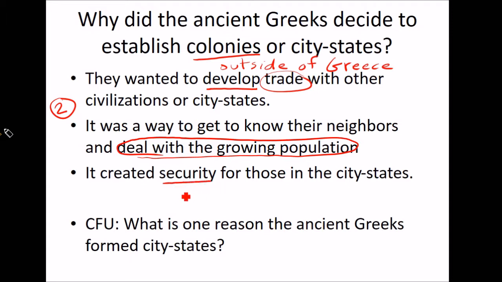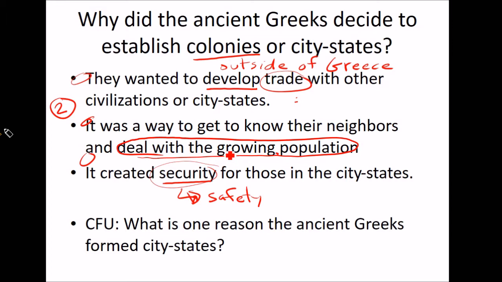I'm going to write that down. Security just means safety. Safety, being safe. So these city-states gave them a safe place to live. All right, so there you go. So we got trade. So why did they build colonies or city-states? Because trade. They wanted to deal with the growing population and they wanted security. What is one reason the ancient Greeks formed it? Well, I just gave you 3 right here. Boom, boom, bang. 1, 2, 3. All right, so we're still on the same page.